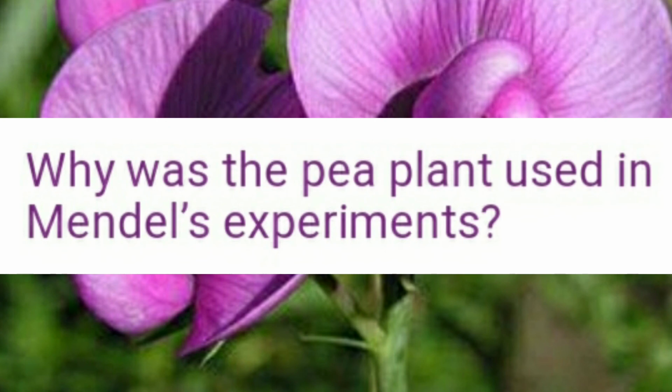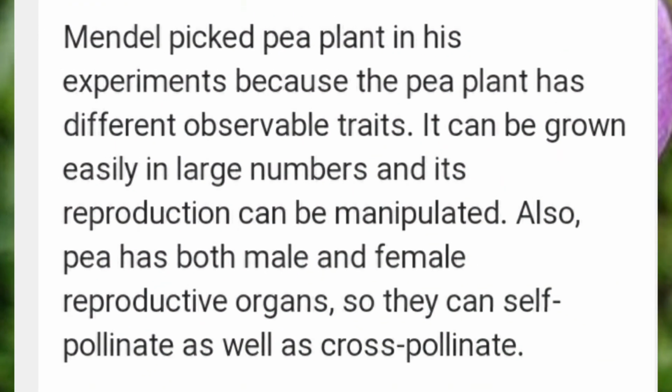The next question is, why was the pea plant used in Mendel experiment? Mendel picked a pea plant for his experiment because the pea plant has different contrasting characters, children. It can be grown easily in large numbers and its reproduction can be manipulated. Also, pea plant has both male and female reproductive organs, so it can self-pollinate as well as cross-pollinate.